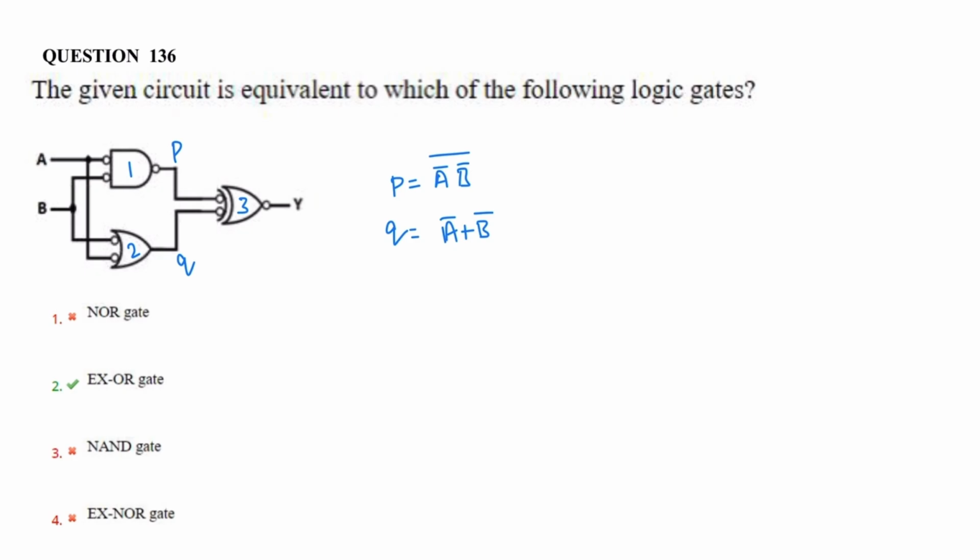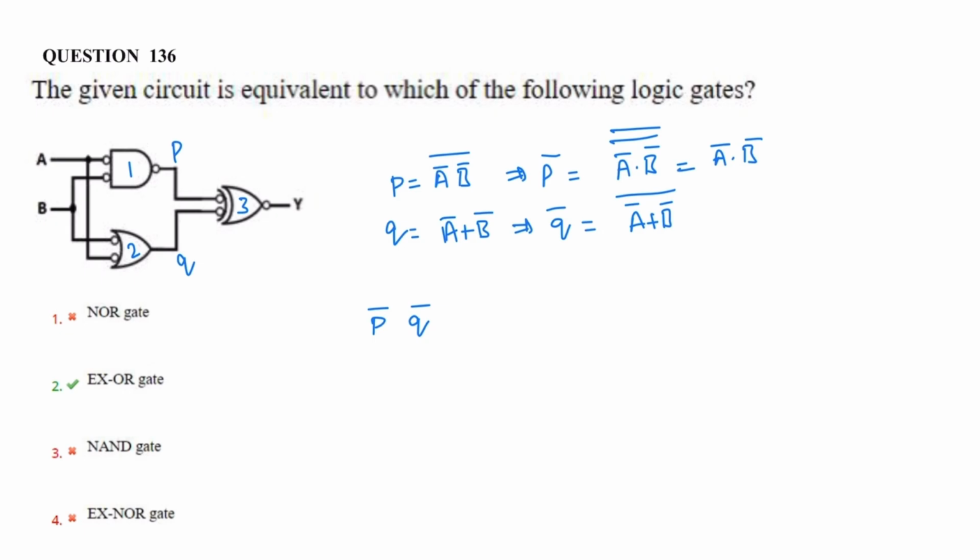So the inputs to gate 3 are bubbled, that is P bar, Q bar. P bar is A bar B bar whole bar, and Q bar is (A bar plus B bar) whole bar.